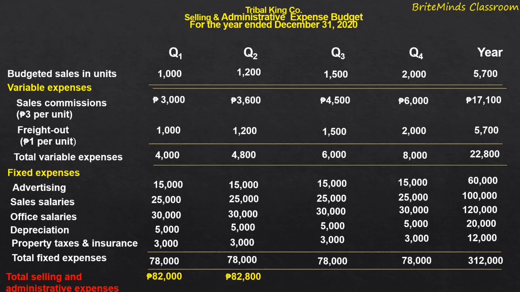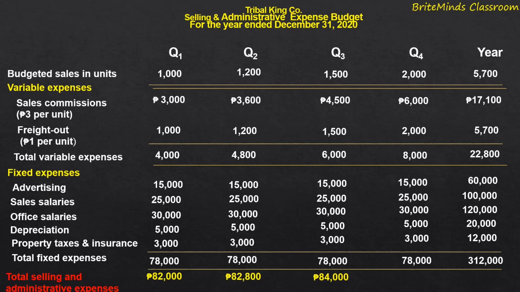For the third quarter, the total variable expense is 6,000 plus the total fixed expense of 78,000. Therefore, the total selling and administrative expense amounted to 84,000. And then for the last quarter, quarter 4, the total variable expense amounted to 8,000 pesos plus the total fixed expenses of 78,000 pesos.